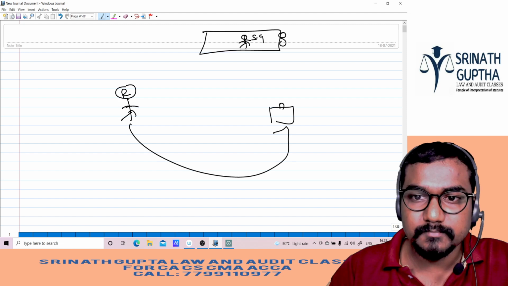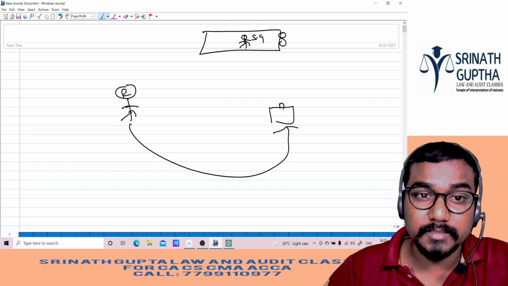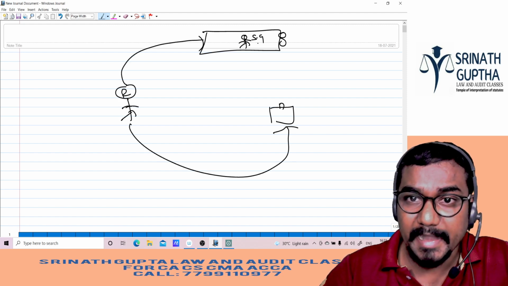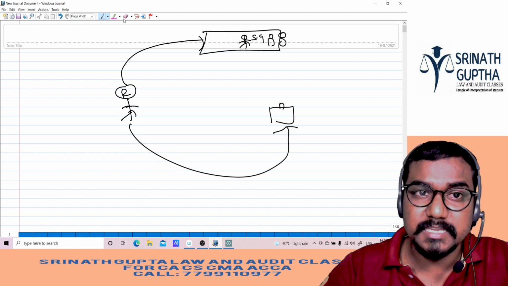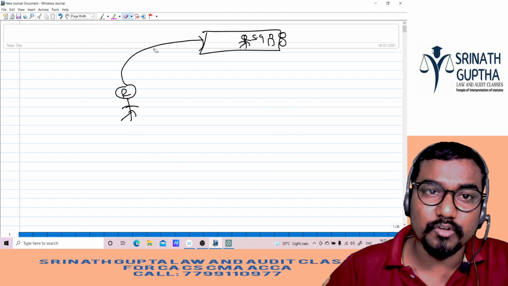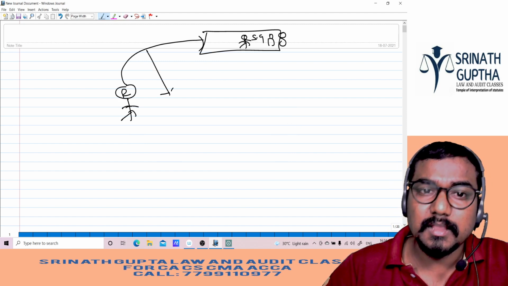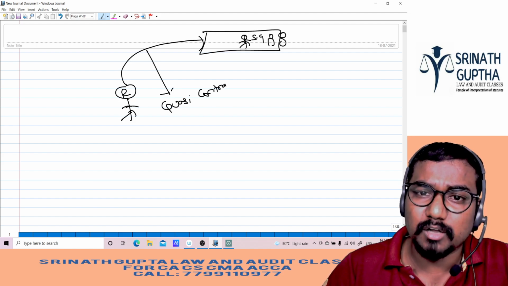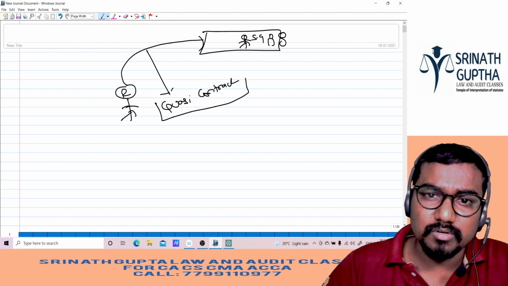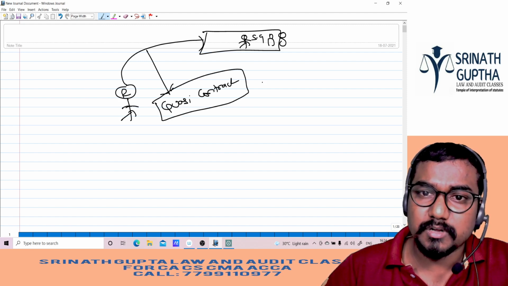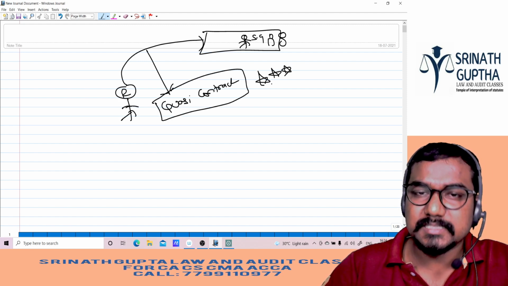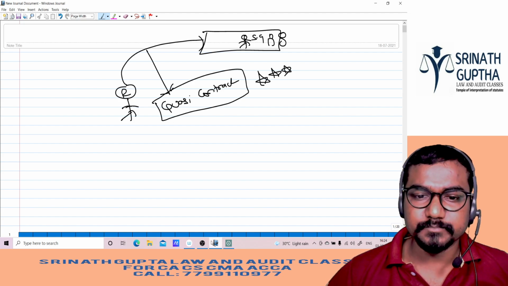Rohit found the bag. It is a duty of Rohit to search for SG and hand over the bag to SG. Between SG and Rohit, what is there? Quasi contract is there. This question was asked so many times in the exam, not only once. Quasi contract. Understood? Clear?